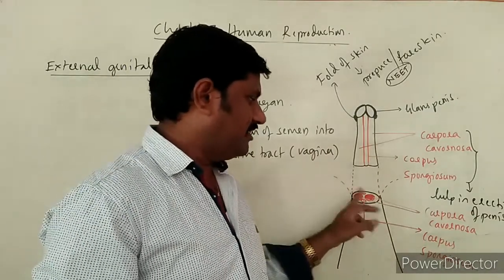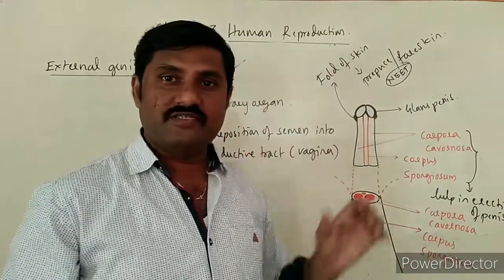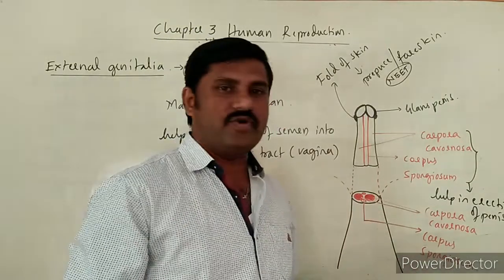In cross section also you are observing corpora cavernosa are thick large masses on the lateral side, and on the ventral side you are observing corpus spongiosum.